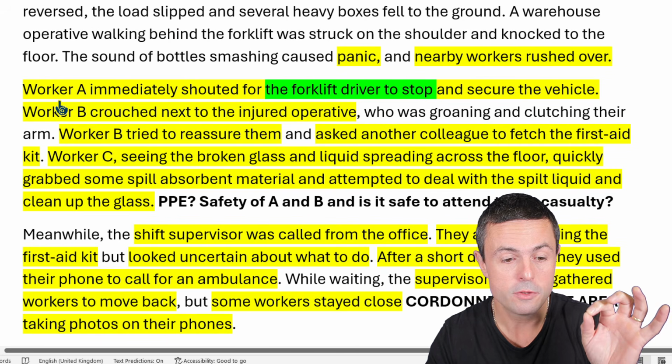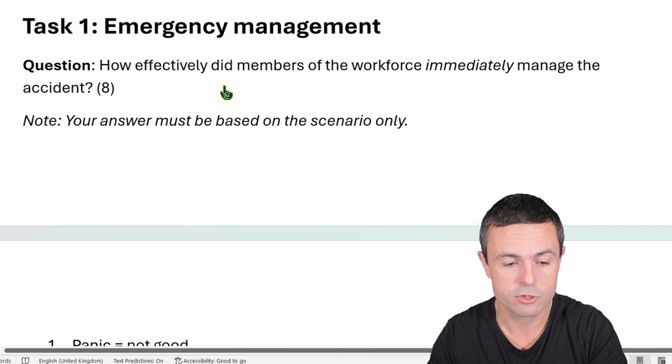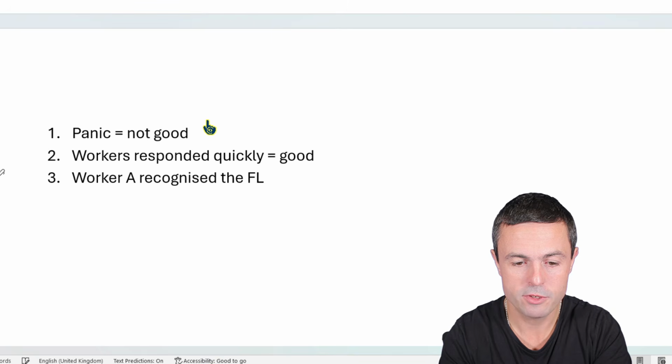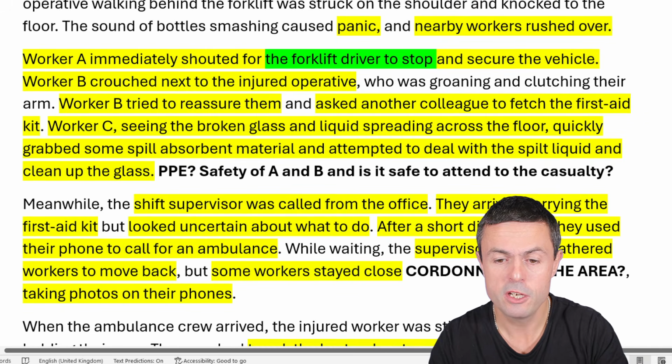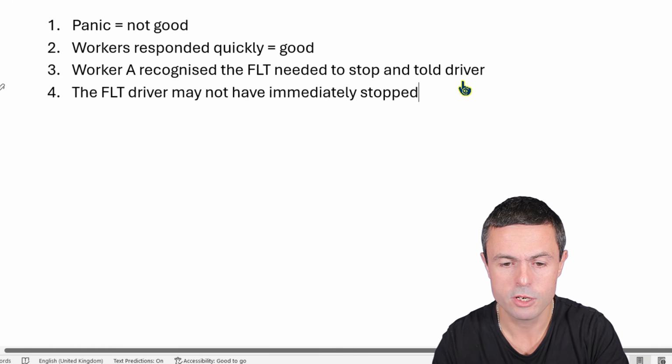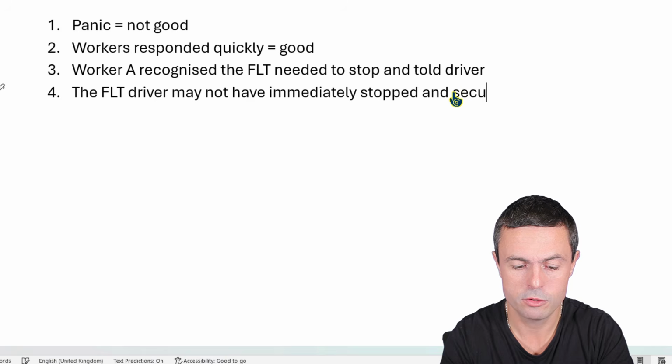So I've got the rushed over. Worker A shouted for the forklift driver to stop. Worker A recognized the FLT needed to stop and told driver. The FLT driver may not have immediately stopped. Again, I'm going to make comments as to what's good and what's bad here when I write my answer. The vehicle was secured. Okay, told driver, may not have been unsecured vehicle. Told driver to secure vehicle.